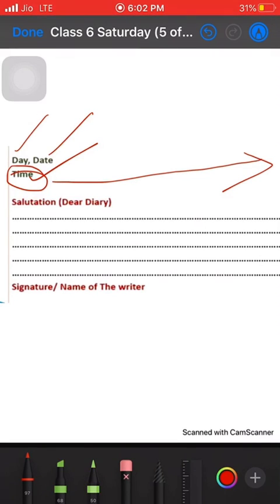Next is the salutation. Of course, you will say dear diary, or you could also use some name for the diary. Some people give names to their diaries, like Kitty or anything which you love, such as dear Kitty, or you could write just dear diary. Then the main content will be there, in which you will express your thoughts, feelings and experience, whatever you want to write. I already told you how to start the diary, and then you could end like, okay, bye for now, I'm going to sleep, take care, I'll see you tomorrow.